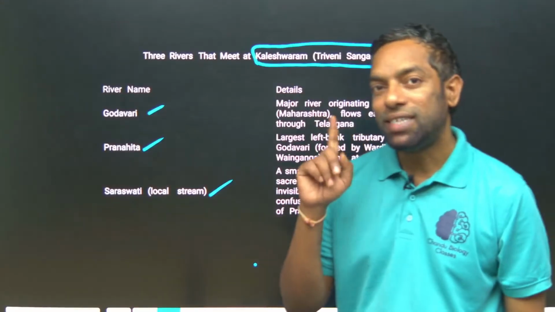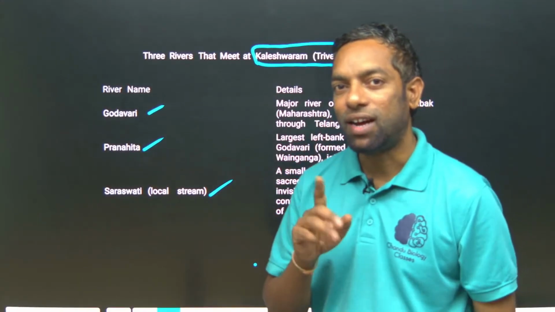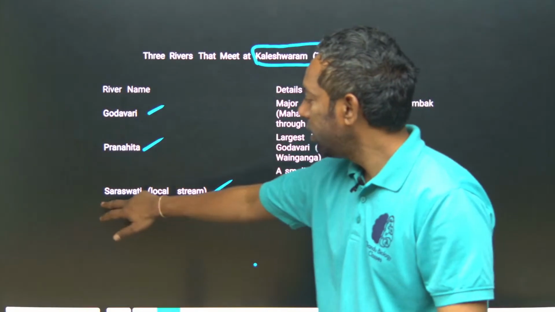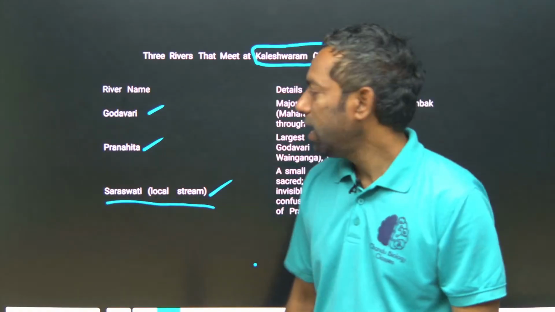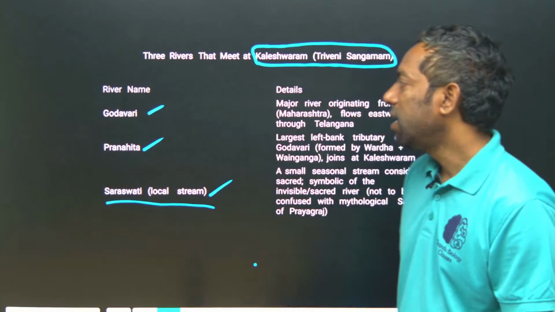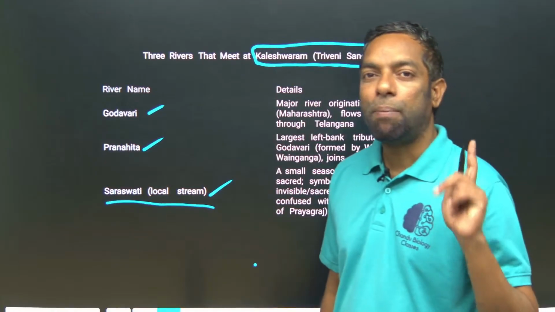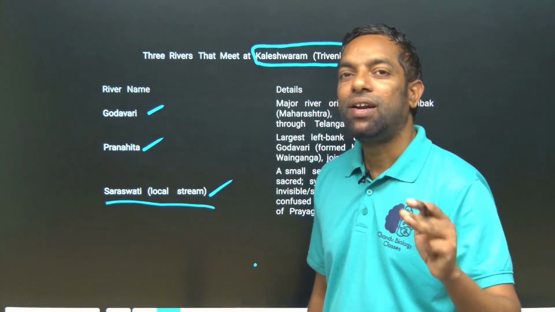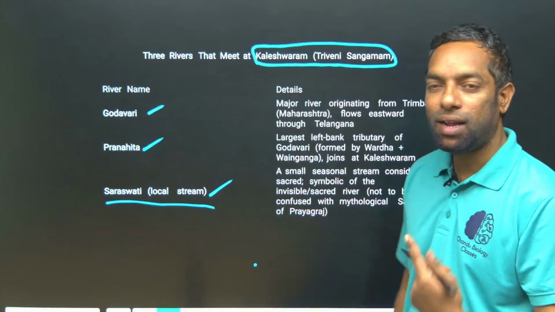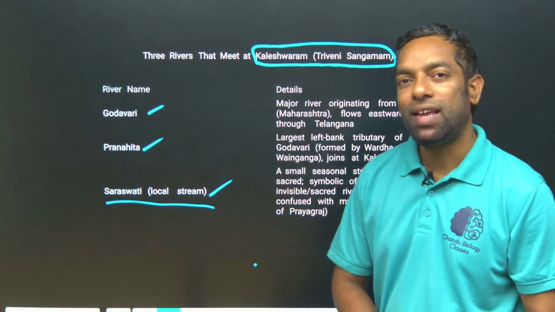At Kandakurti it is Manjira, Godavari and Haridra, where Haridra is a local river. Here the local river is the Saraswati, along with Pranahita and Godavari. The Godavari, Pranahita and Saraswati, these three meet at a place called Kaleshwaram, the Triveni Sangamam.